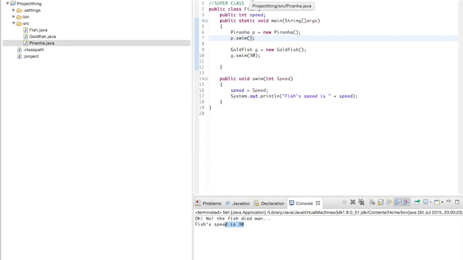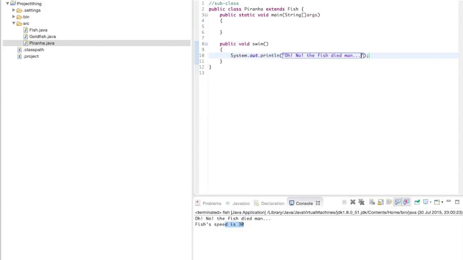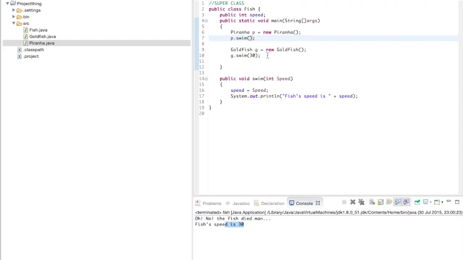So to recap, subclasses can inherit methods and properties from the superclass as long as the class and the methods are public. All we need to do to get access to the superclass's methods and properties is use the extends keyword, as I demonstrated earlier, and I've also demonstrated that you can override them. This is very basic inheritance, but just to get the concept across, I hope I've done that, and take care.